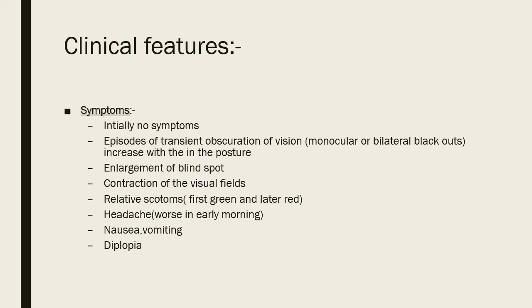So clinical features: no symptoms, episodes of transient obscuration of vision, monocular or bilateral blackouts, increased with change in the posture. So on fields there will be enlargement of blind spot or contraction of the visual fields. Relative scotoma, first green and later red. So scotoma because of papilledema is relative. Obviously when I say relative, there is one more term, absolute. So it is your job to find out how will you differentiate absolute field defect and relative field defect. Find out what is absolute field defect. In papilledema, it is relative field defect. It is first to green and later to red.